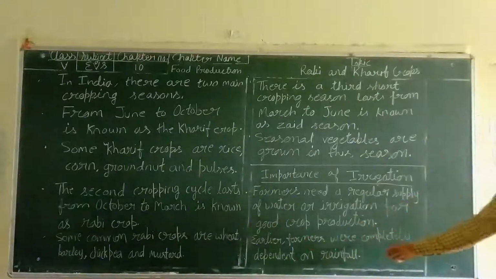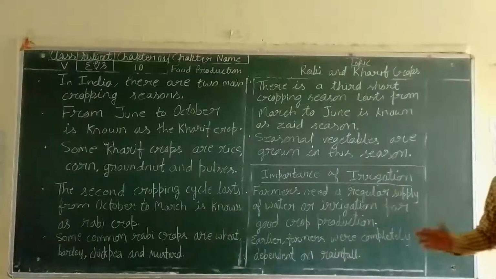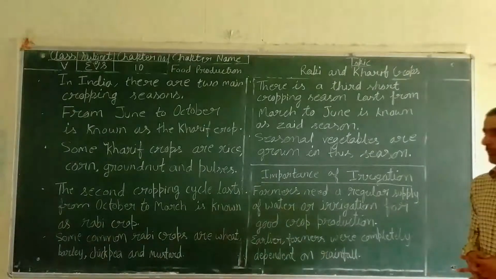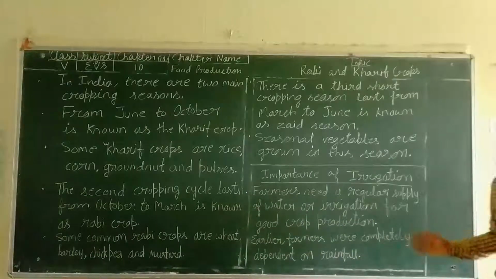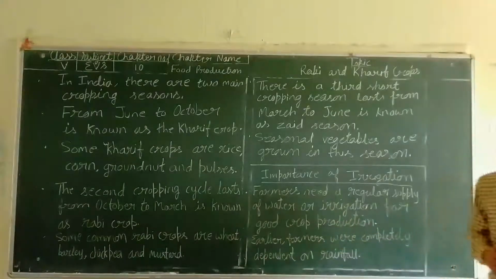Earlier farmers were completely dependent on rainfall. At present, a lot of technologies and machines are available to get water, but in earlier times there was not much technology, so farmers were completely dependent on rainfall.